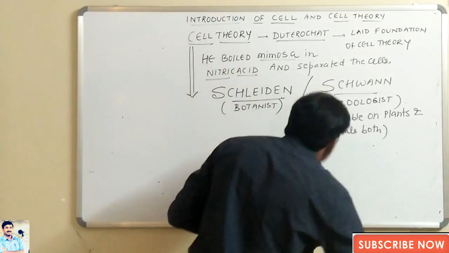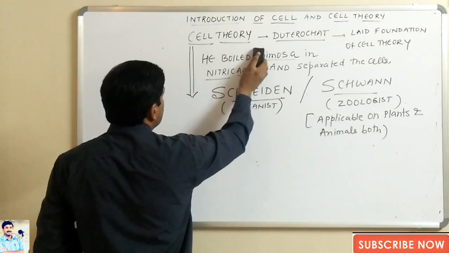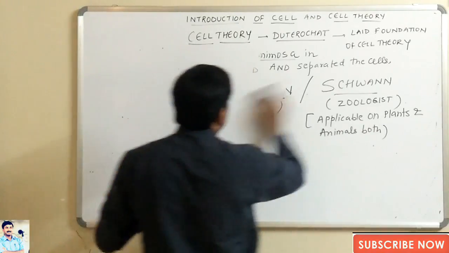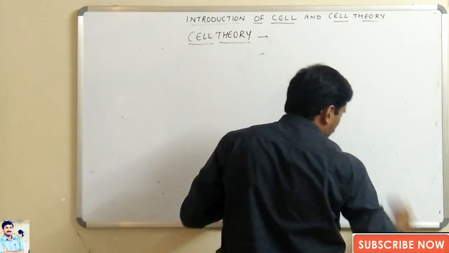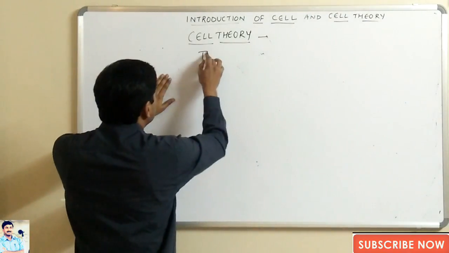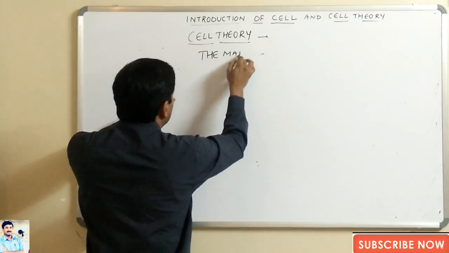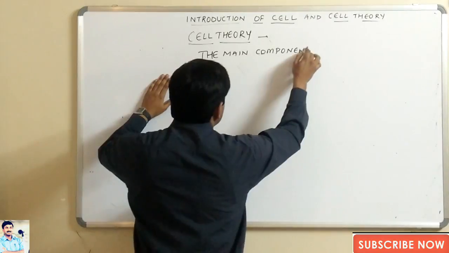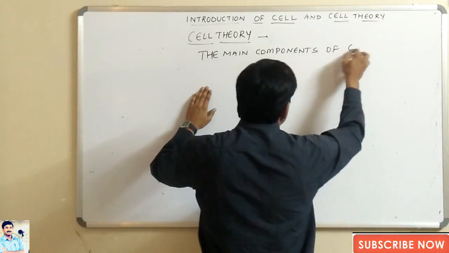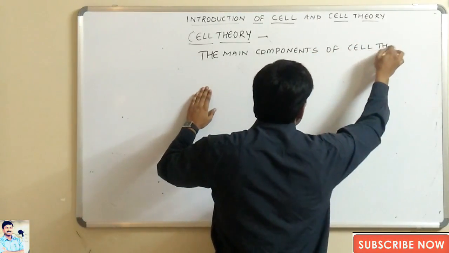Now, what were the main components of the cell theory? You see here, the main components of cell theory.